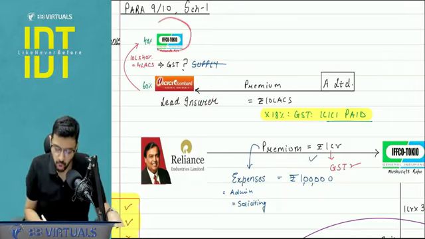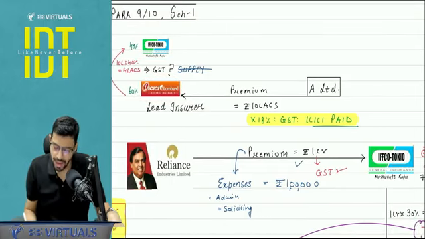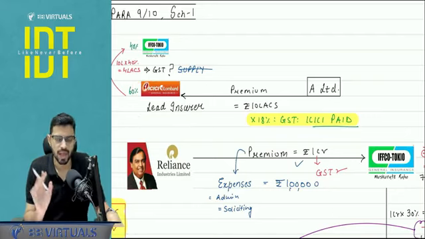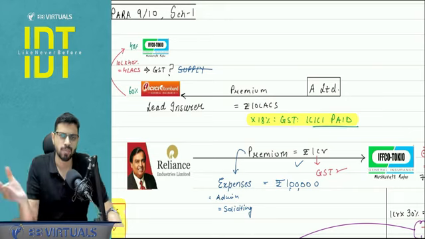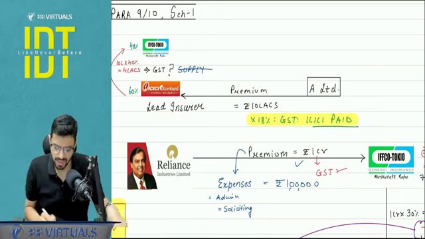So for example, IFFCO Tokio and ICICI are the insurance companies who have entered into a co-insurance agreement, and let's say the client is A Limited. Now lead insurer is ICICI, he will be the face of the transaction, he will do the dealing, but actually two parties are involved. So for example, you all friends go for a party, you make some bookings, one of them makes the bookings and others reimburse that amount, right? So that is what is taking place here.